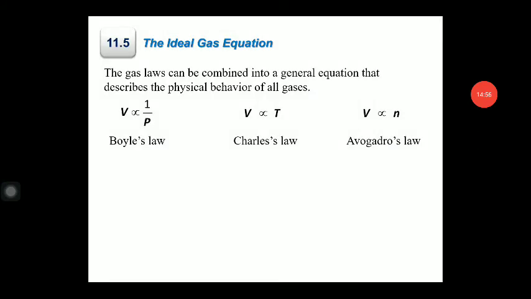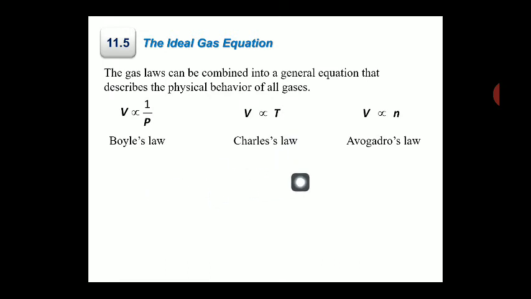Now we are moving towards the ideal gas equation, the hypothetical gas in which, without any constant physical quantity, we can find out the relation between the pressure, volume and temperature.